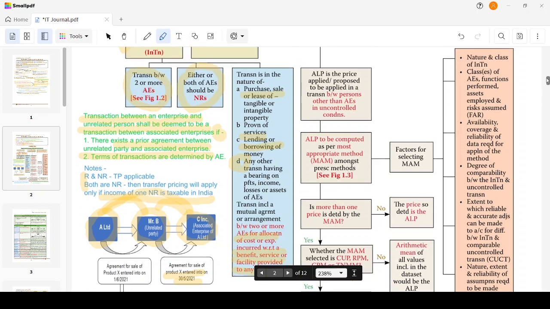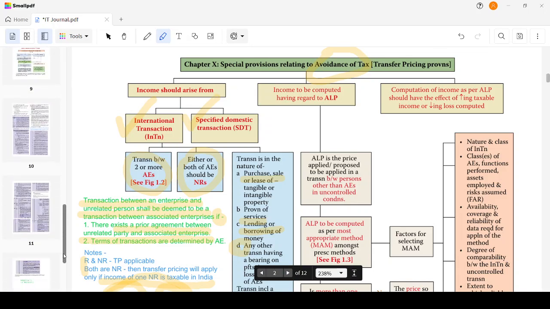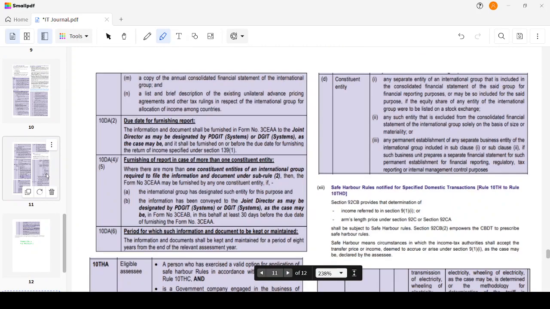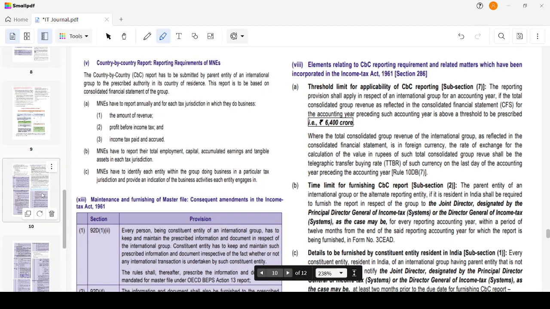So now we have some understanding of what an international transaction is. So let's move on to specified domestic transaction. Give me a minute, let me find it.